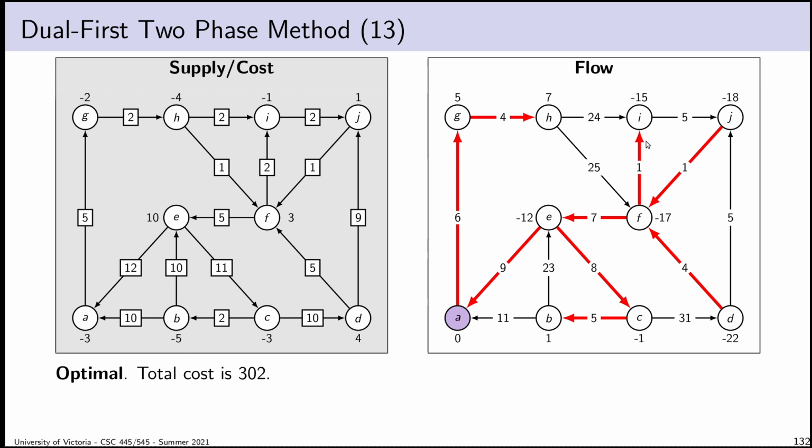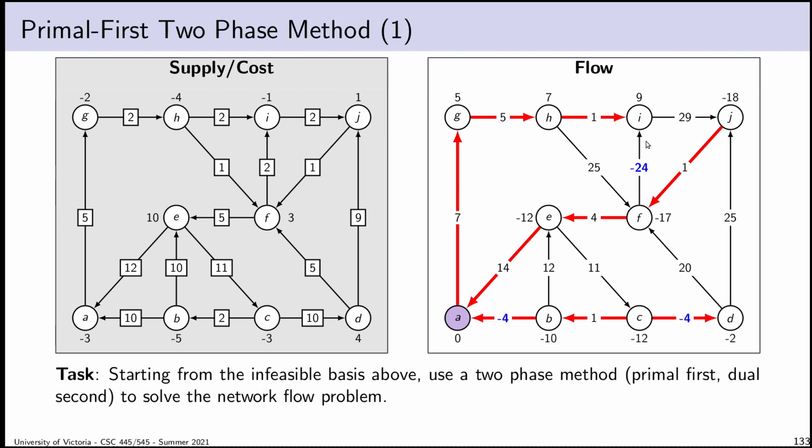And now I actually am already at the optimal solution. As it turns out, the optimal solution, the cost is 302, and it's this one. And I did that by way of a dual first two-phase method. Okay, so one more example.